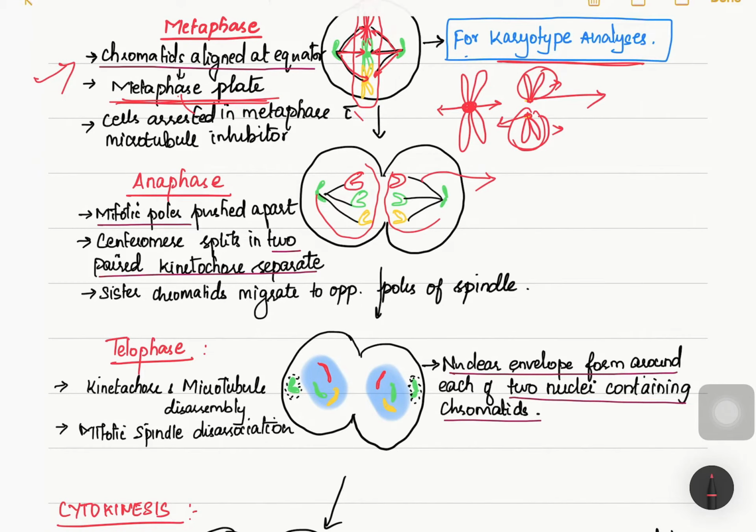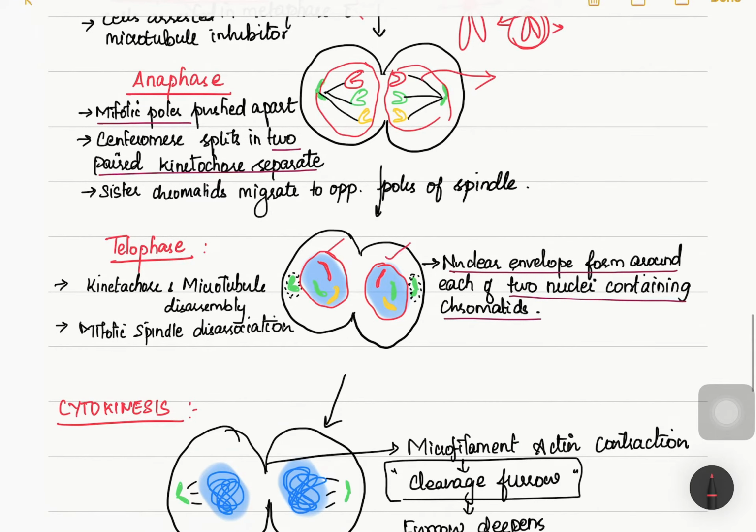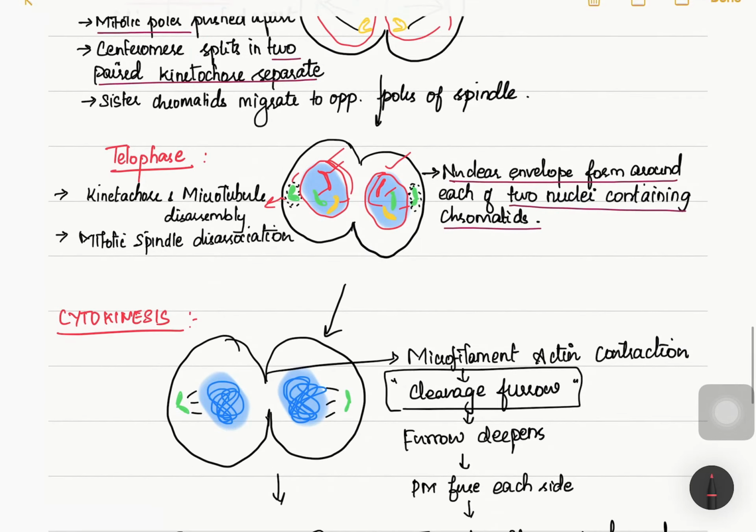Once that has happened, these chromatids will be enveloped by a nuclear envelope and hence we have two nuclei. The kinetochore and microtubules will come outside and will be towards their top pole as usual, in their original position, and two nuclei with chromatids have been arranged.